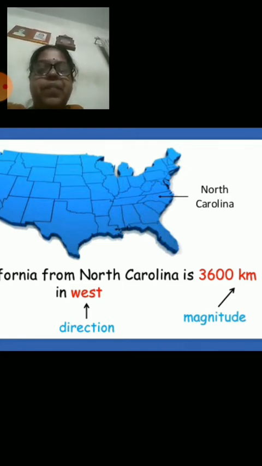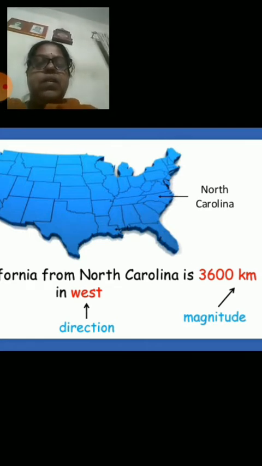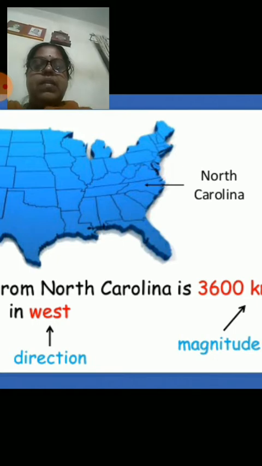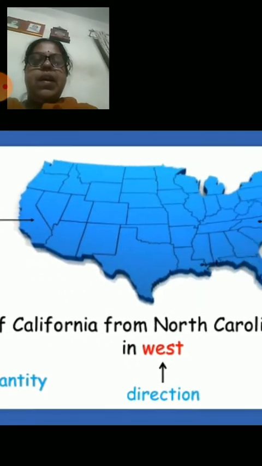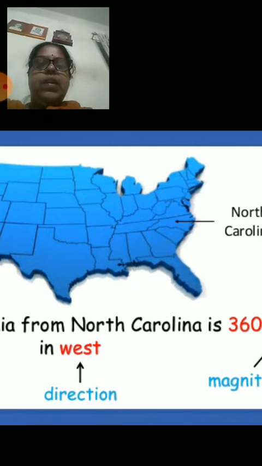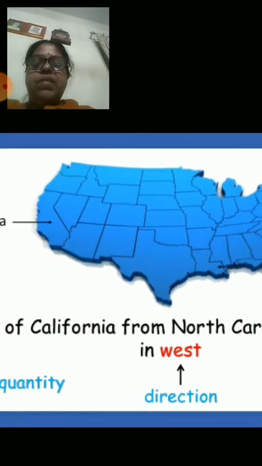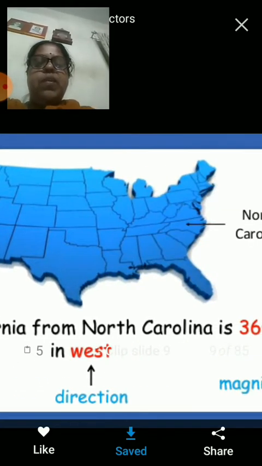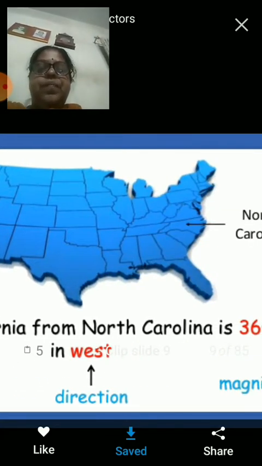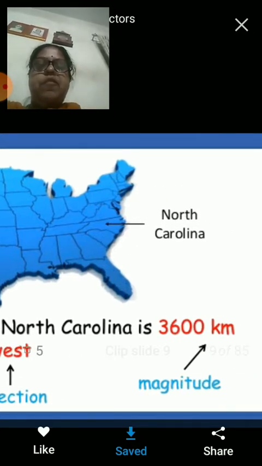But now just see, this is, I think, a map of America, and here is California, and here is North Carolina. I am interested to know the position of California from North Carolina. See where it is positioned, and how far it is from North Carolina. Both are important to me.